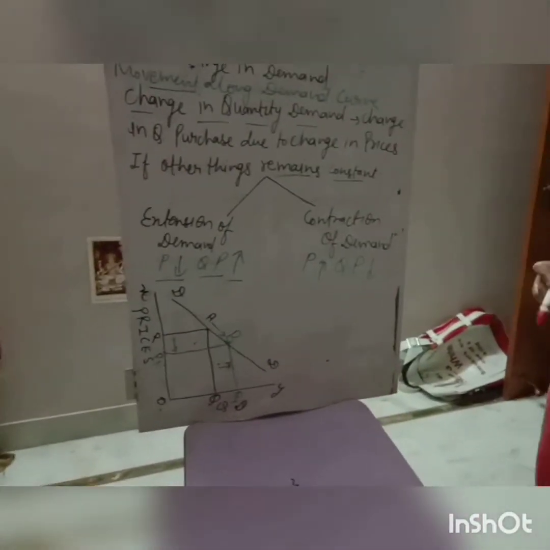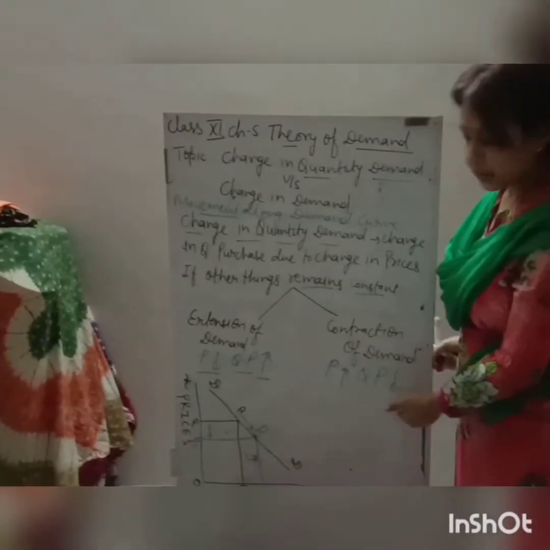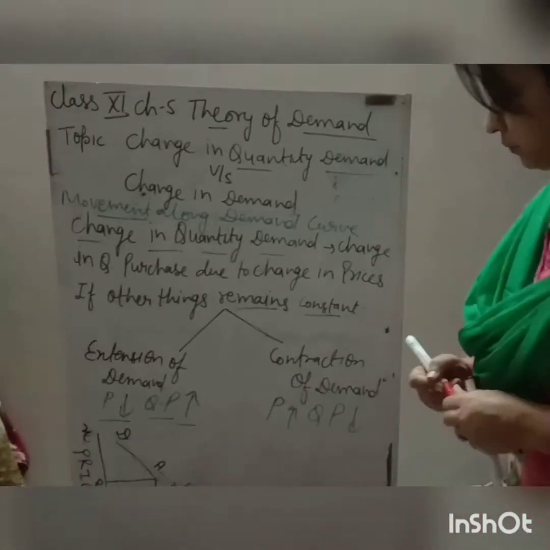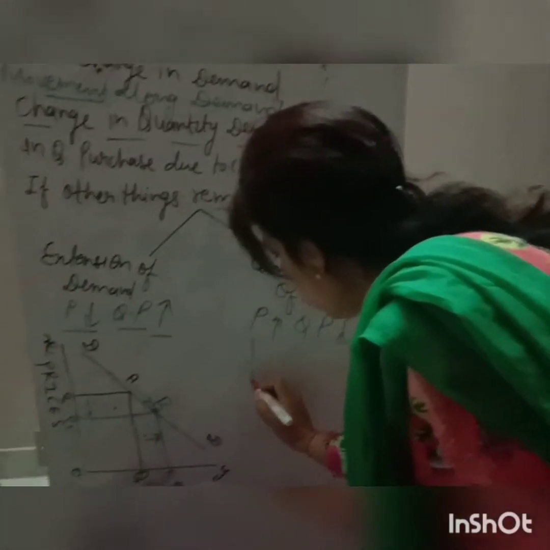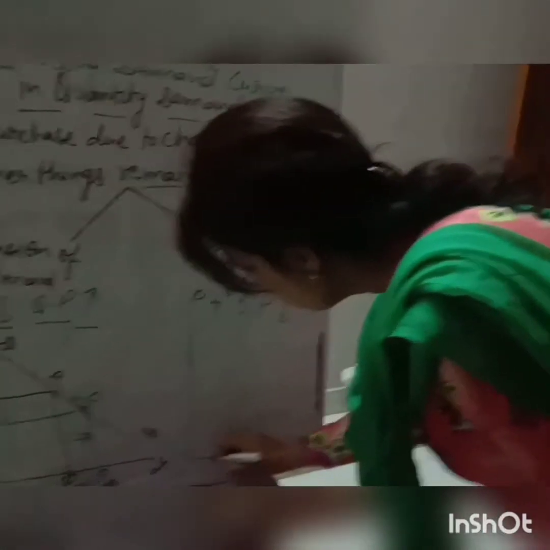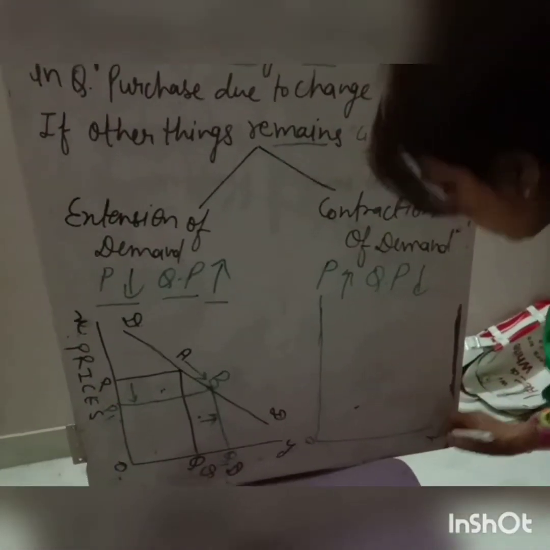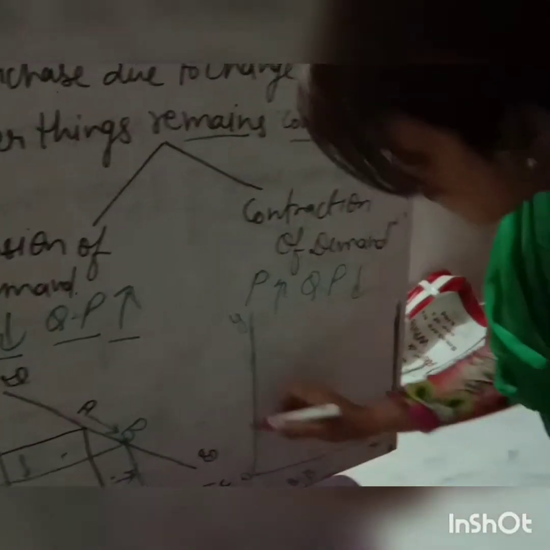Now we are going to move towards contraction of demand. In contraction of demand, I told you prices increase, quantity demanded decreases if other things remain constant. Now how we are going to show it diagrammatically? Here we are going to write O, X and Y. Again there is an inverse relationship between price and quantity demanded.